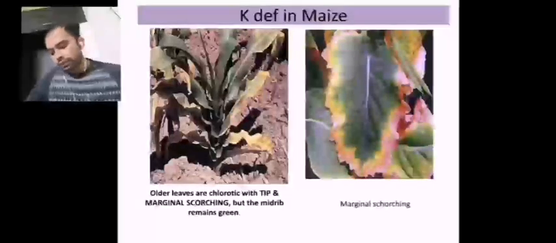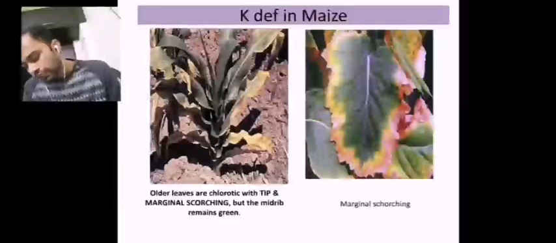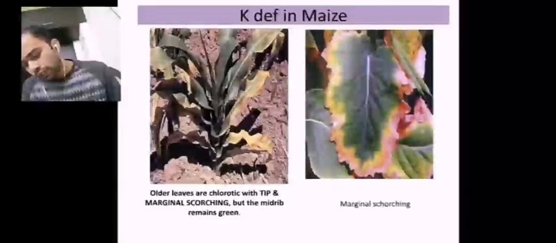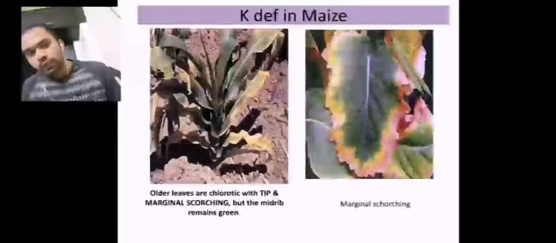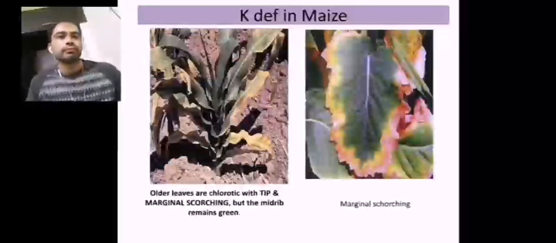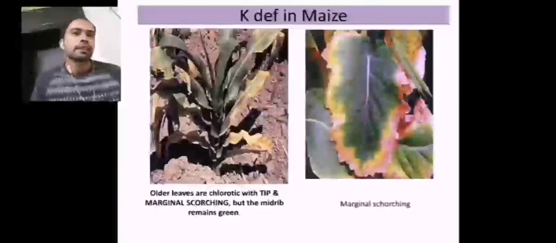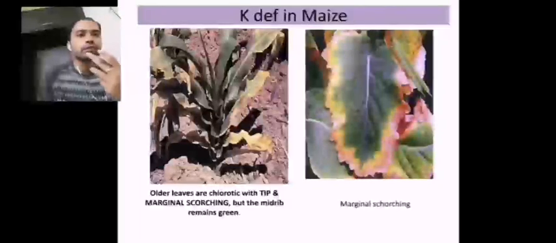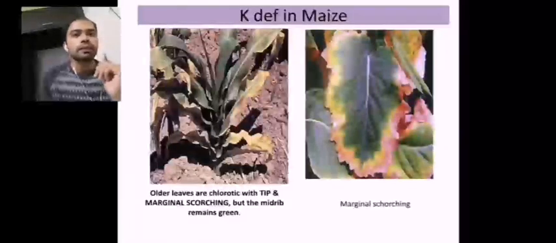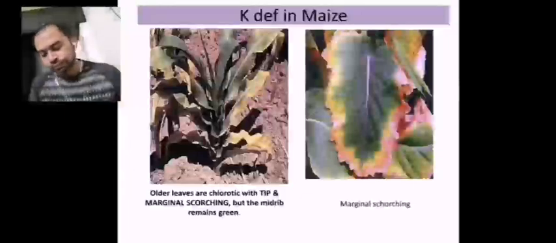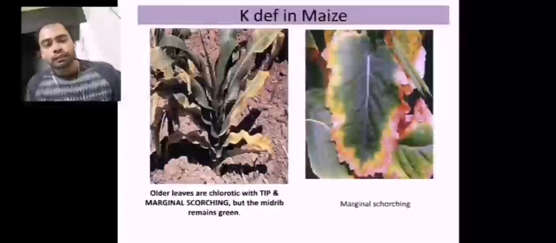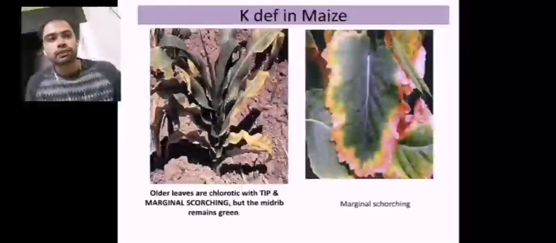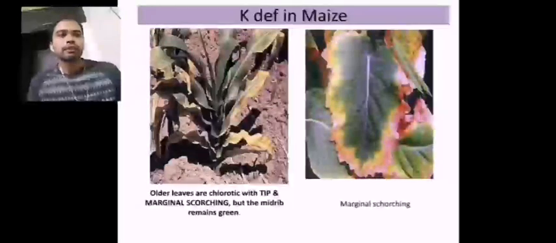Next we will jump into potassium deficiency. Potassium is the third most important macronutrient after nitrogen and phosphorus. It must be understood that potassium makes up about 0.01 to 0.1% of the plant's total dry weight. The functions of potassium include imparting resistance to the plants.